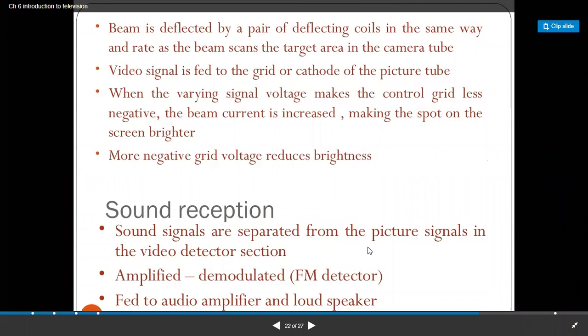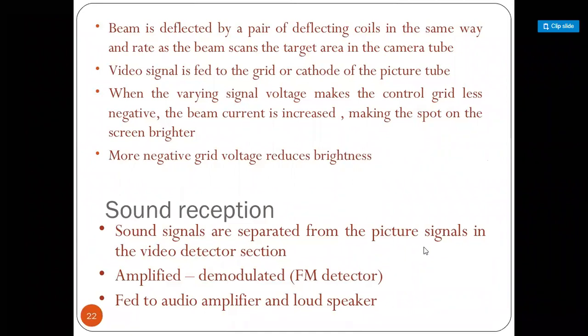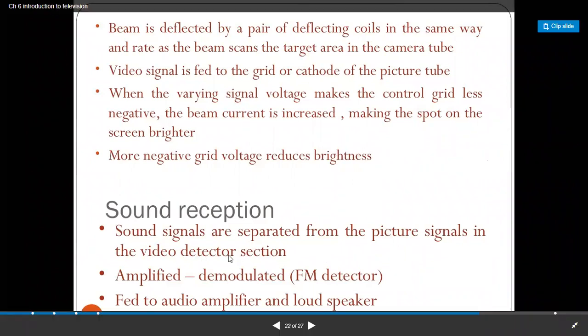Then the sound reception. Here the sound signals are separated from the picture signals in the video detector section, amplified and demodulated, sent towards the FM detector, and fed to the audio amplifier and the loudspeaker.